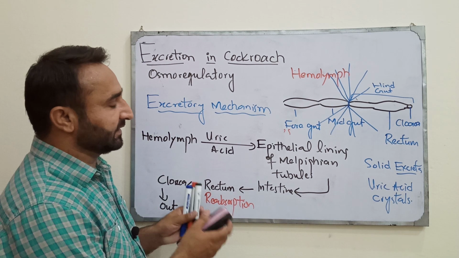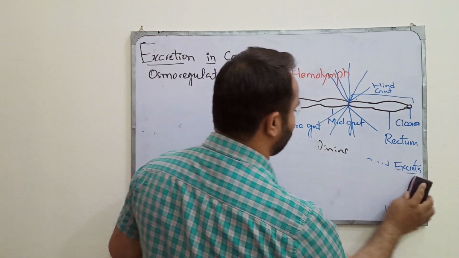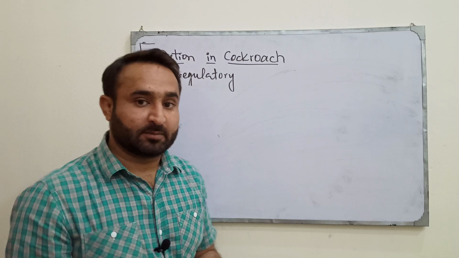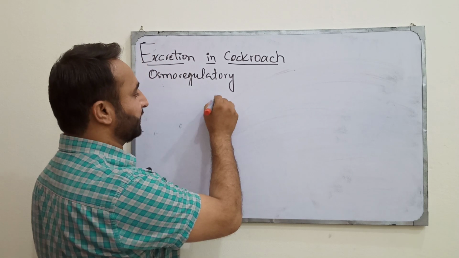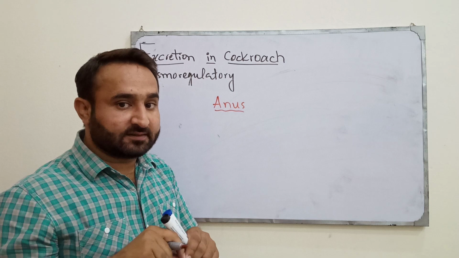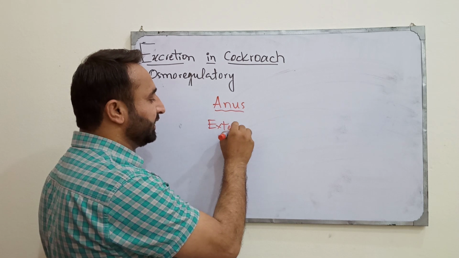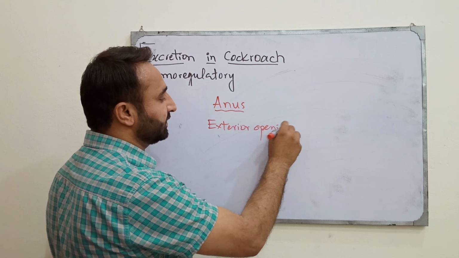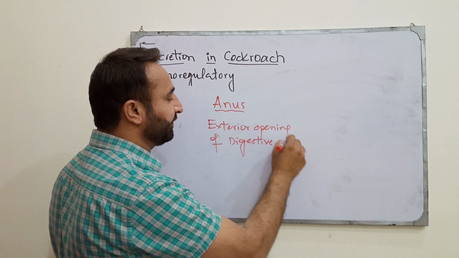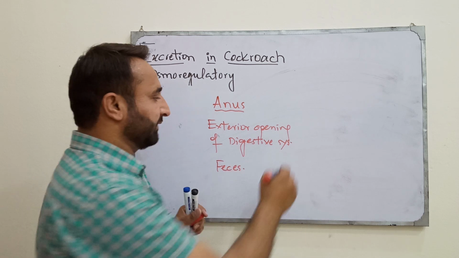Now we'll see the difference between anus and cloaca. What is the difference between anus and cloaca? A very important question. This question is usually asked in competitive exams. Anus is the exterior orifice, the exterior outlet opening of the digestive system, the nutritive system. What is removed with the help of the anus? The feces, which are the waste products of the digestive system.